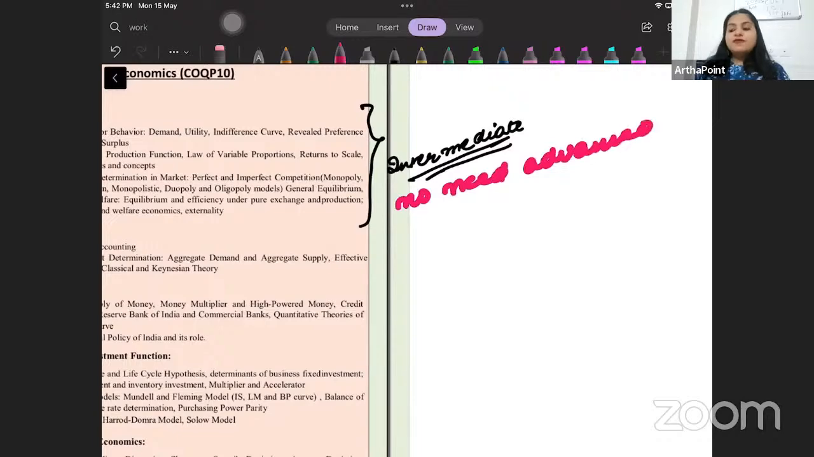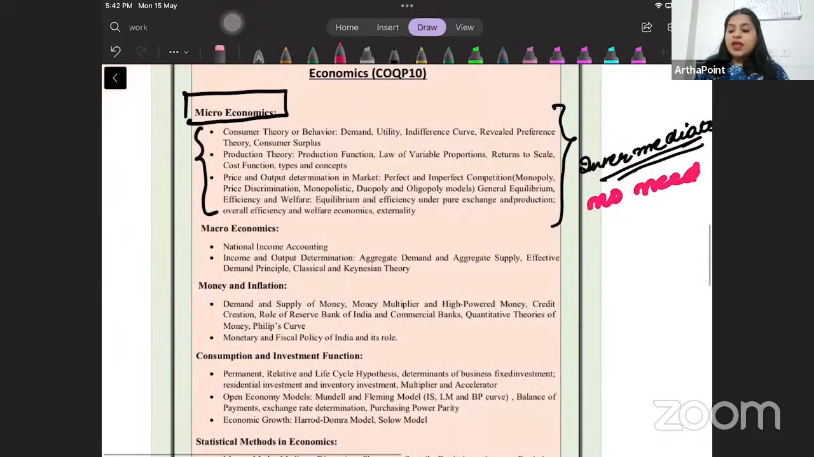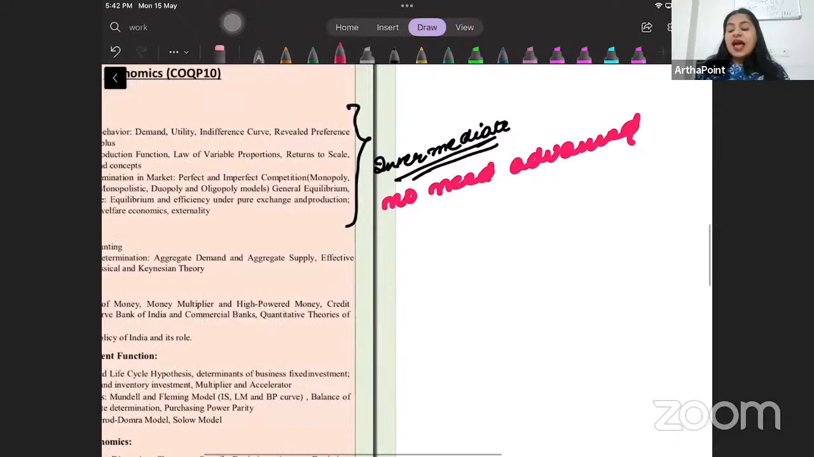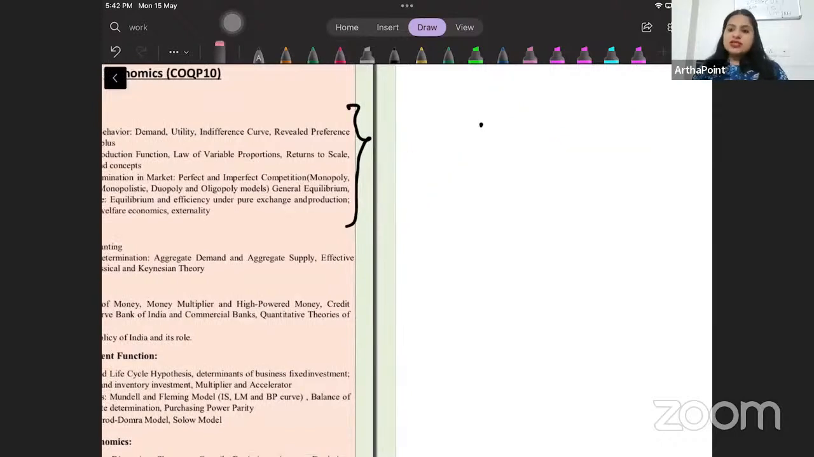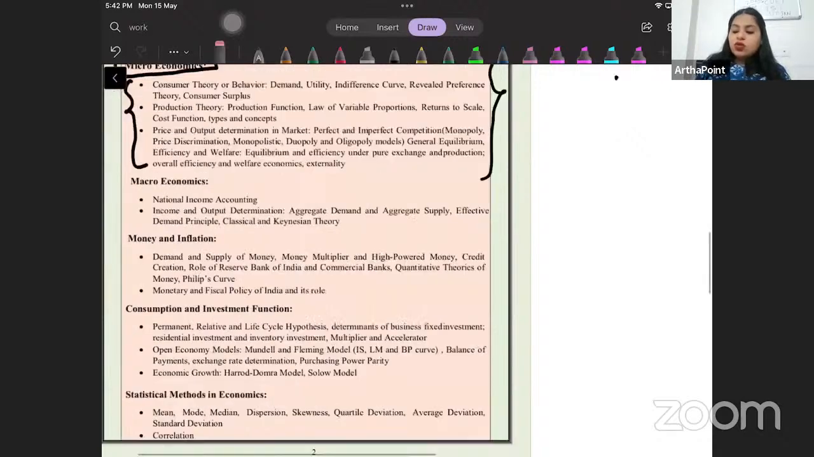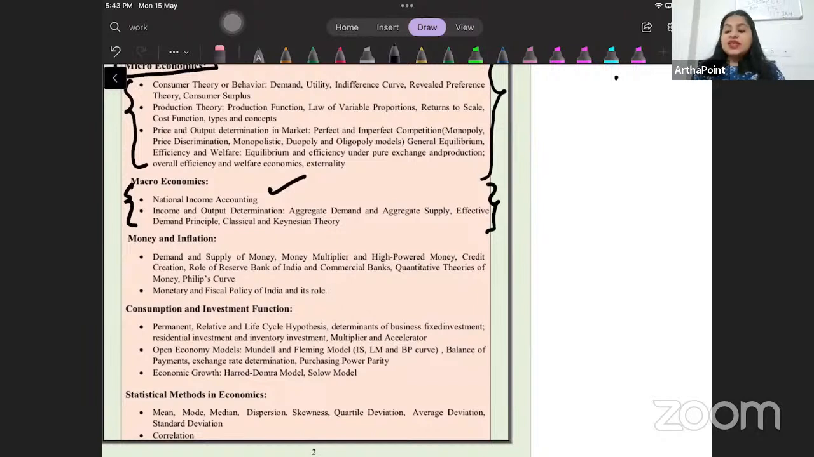Please don't waste your time going through them. Instead, practice as many MCQs as you can, right? Same, if you look through macroeconomics, beta, only this much is written. Only this much: national income accounting, output determination, AD-AS, effective demand, and classical and Keynesian theory. So we know that these are the topics that we have to focus on.